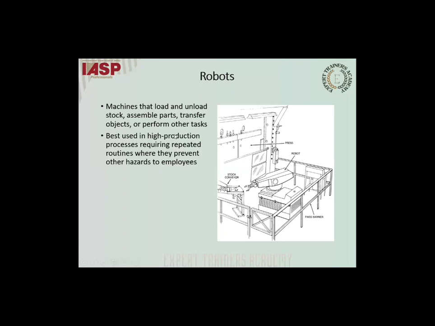Robots are machines that load and unload stock, assemble parts, transfer objects, or perform different tasks. See, when we configure it, it's the same as a laptop. Everything is configured, so robots work according to the configuration or the signal that has been provided. It is best used in high production processes requiring repeated routine activities, where they prevent other hazards to the employees.